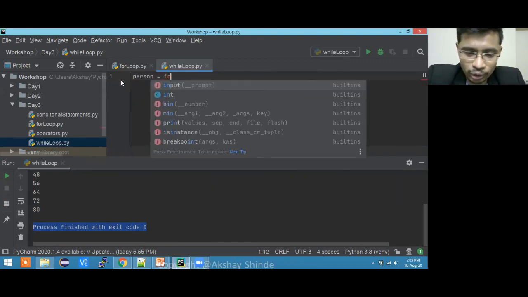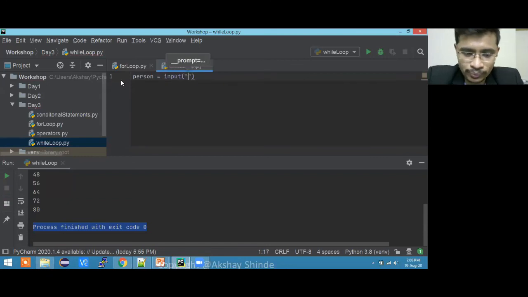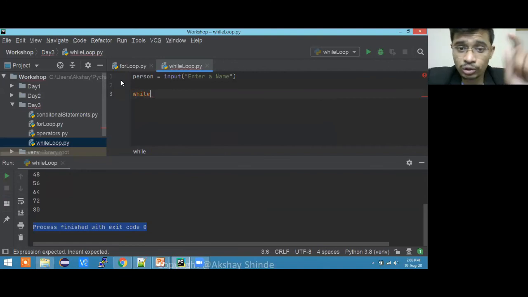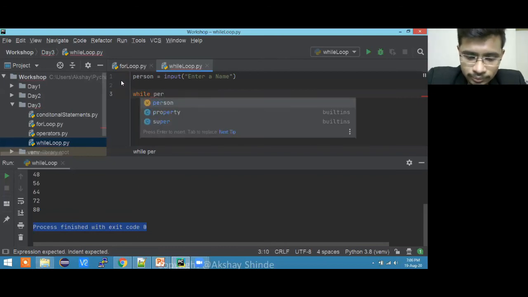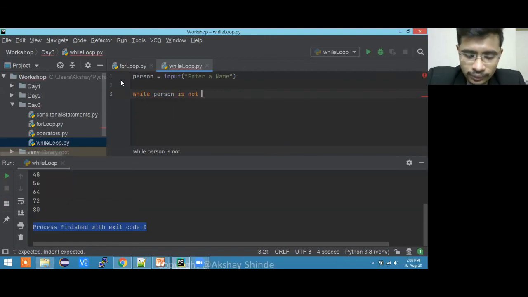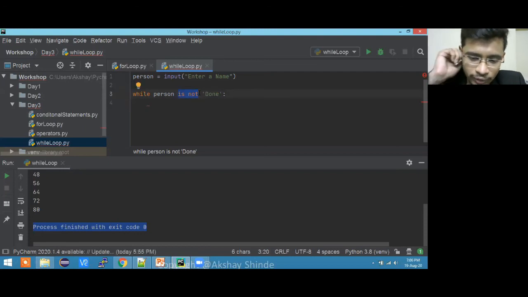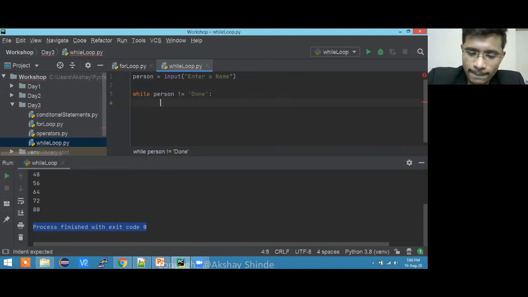So in that case, what you need to do is take a person variable over here, and I'm going to take input from the user. Every time the user will give input, enter a name, okay. That name I'm going to add into my team. Here I'm using while, this loop will continue while I'm getting the input. So while person is not done, okay. I'm using an identity operator over here, is not done, or I can use not equal to done, both will work. Until person is not equal to done, keep adding.